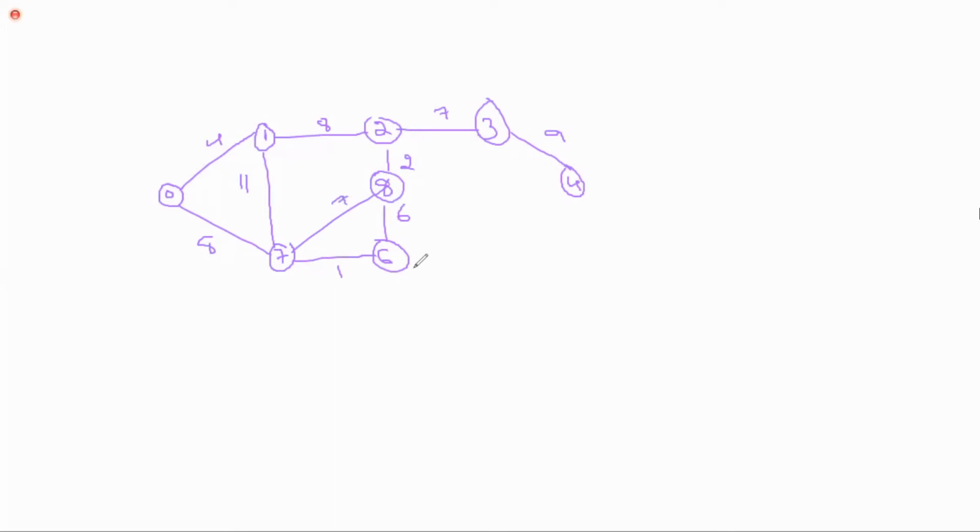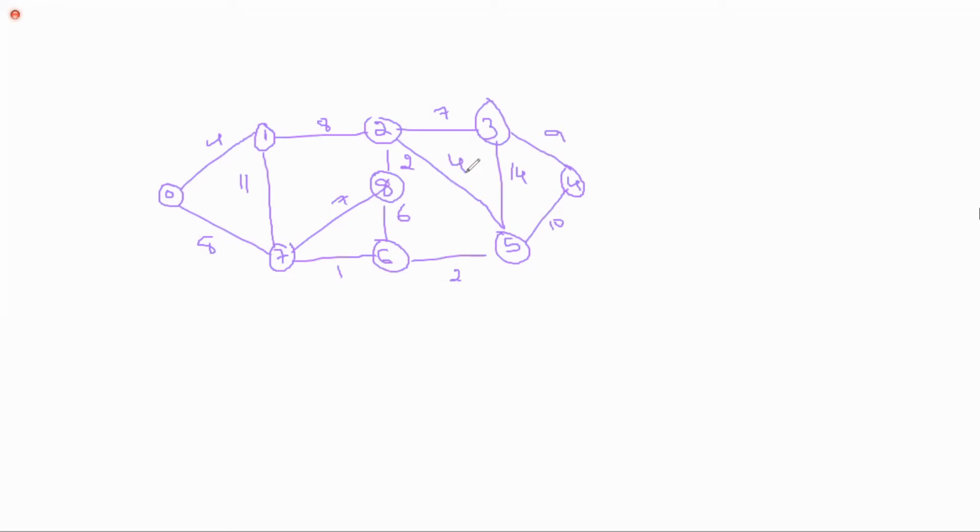Next 6 to 5, we are having 2, and this is 10, and this is 14, and this is 4. 4 to 5 is also there. Okay, assume this is the given graph.